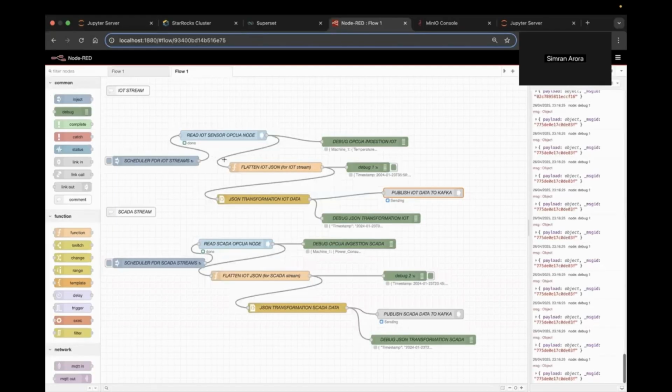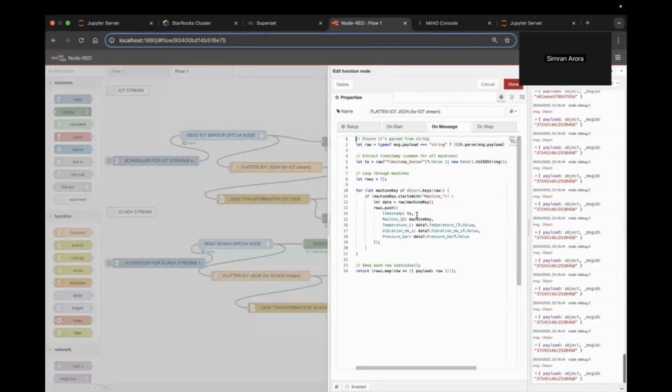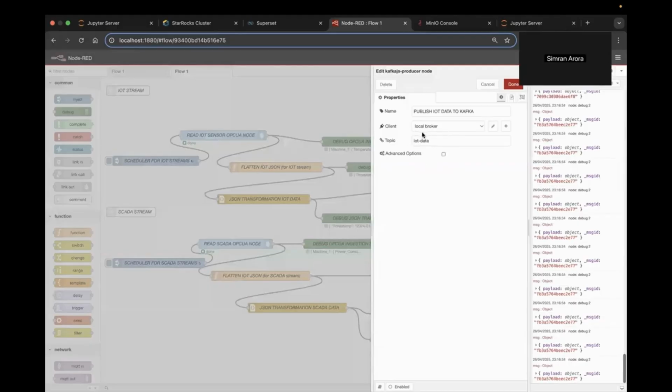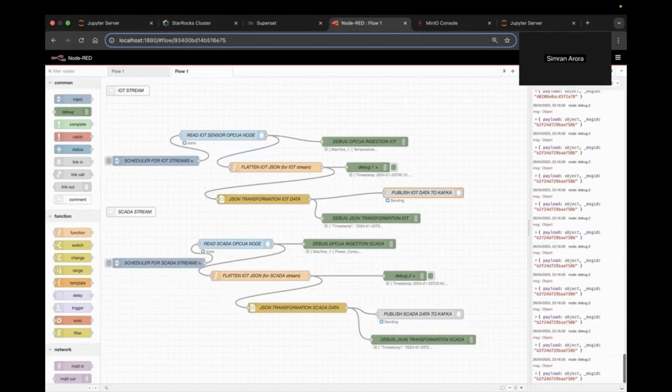We ingest this operational technology data using Node-RED. A scheduler triggers a fresh job from OPC-UA server every second, establishing a client connection via the OPC-UA browser node. The raw nested JSON payload is cleaned and transformed into flat machine-specific objects before publishing to Kafka topic. Here, you can see a Kafka topic as IoT data. We are doing a similar process for the SCADA streams.